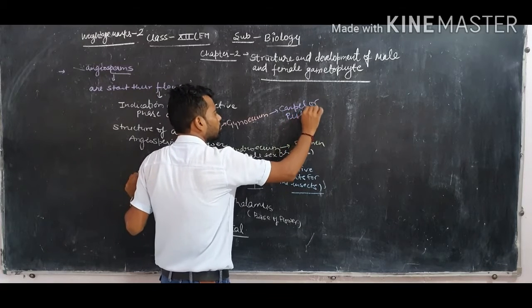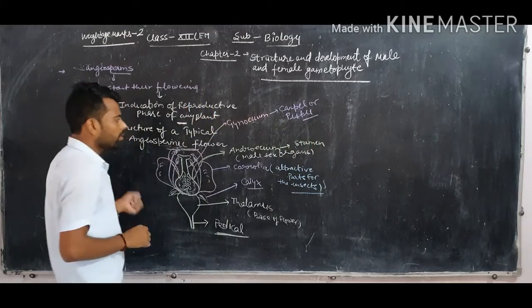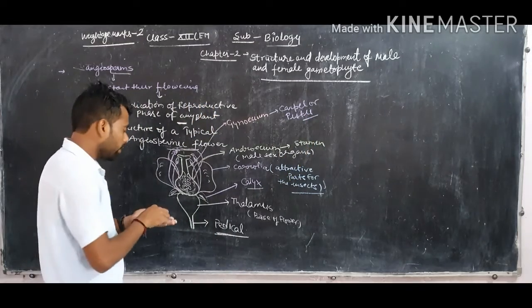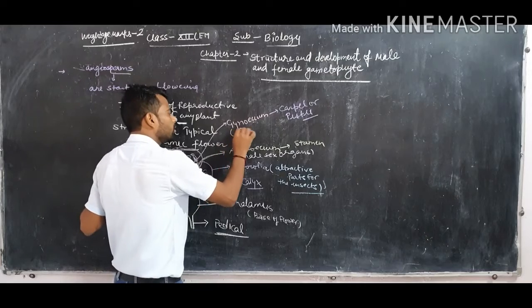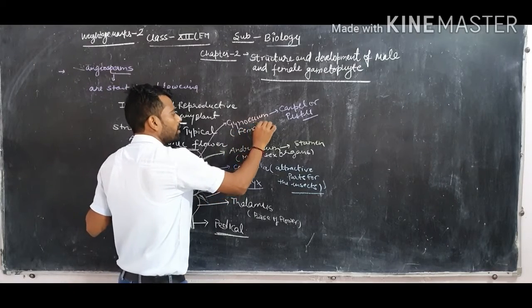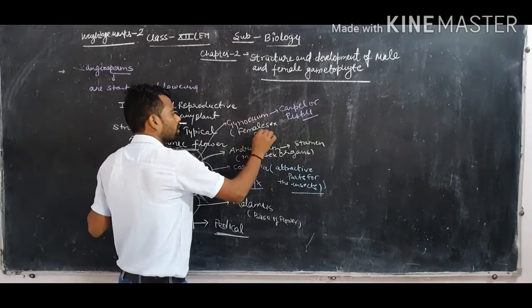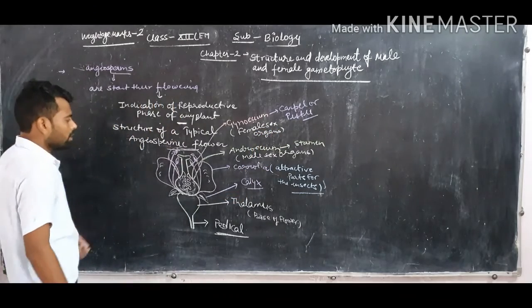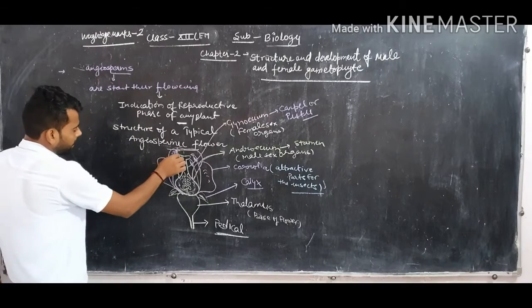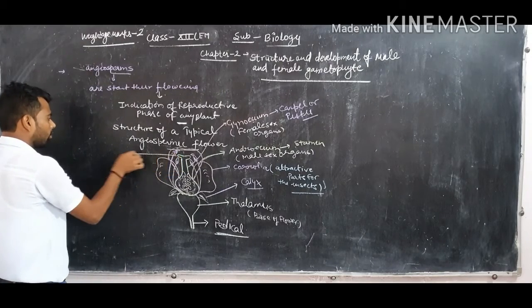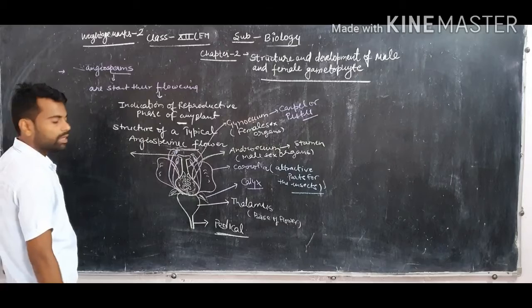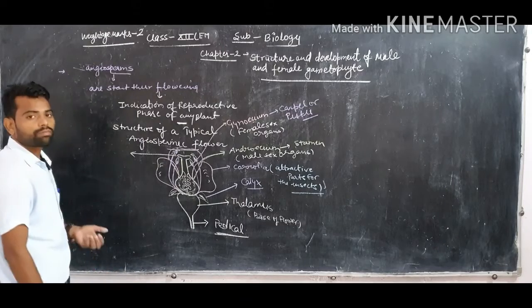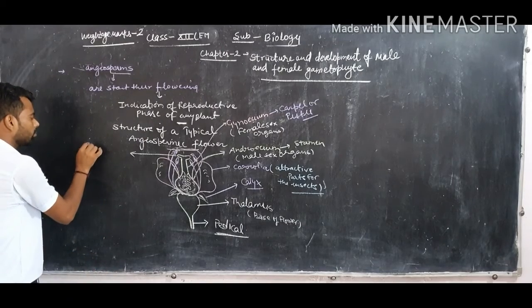Carpel or pistil. Okay? And now, student, gynoecium behaves as the female sex organ. Female sex organs are called gynoecium. Clear? And each gynoecium has some special parts. The front part of any gynoecium, the apex of each gynoecium, is called stigma.